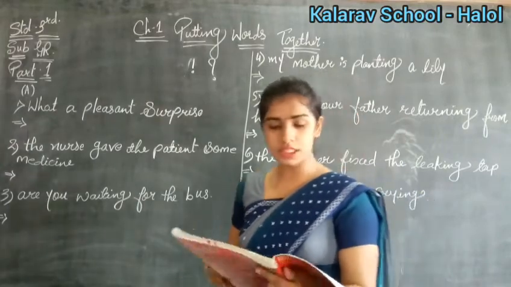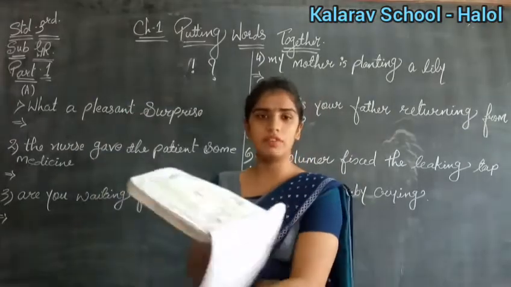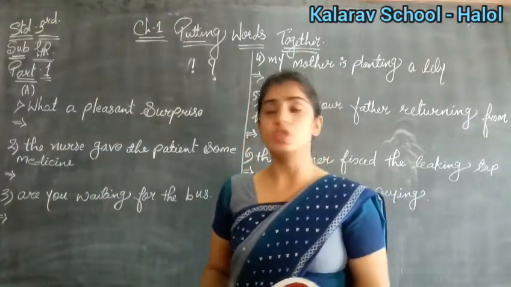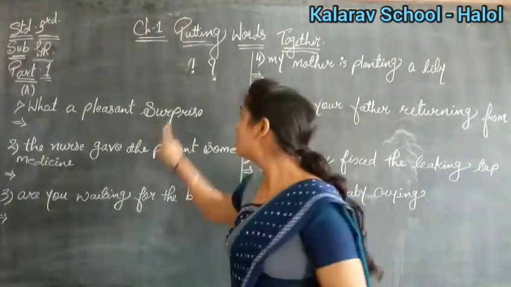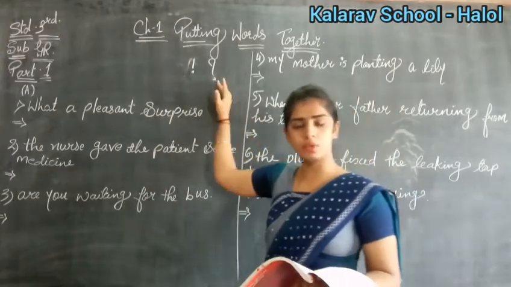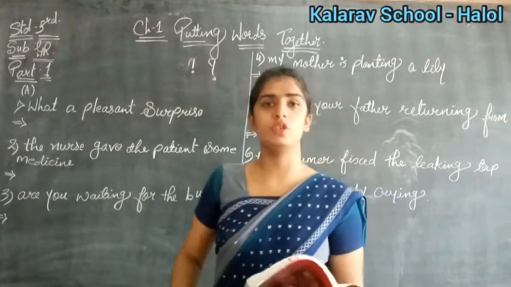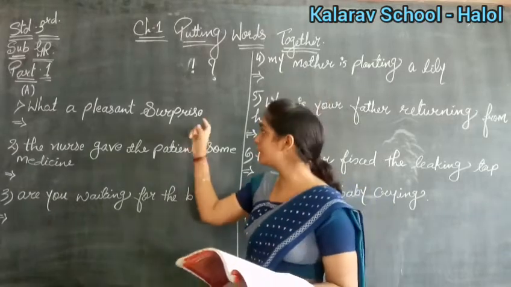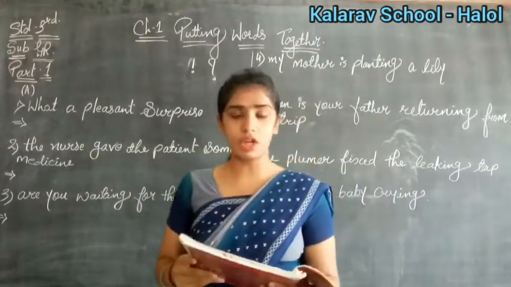Yes. Now see what is the next. For examples you have been given here. See, these are the pictures and given examples also. See what is given: Are you a carpenter? So here we are asking the question, are you a carpenter? Yes. So that's why we have put question marks here. Okay. Yes. Now see what is the next. The dog is sleeping. So this is a simple sentence. Yes. The dog is sleeping, so it is a simple sentence. That's why we have put a full stop here. Clear? Yes. Now see what is the next.